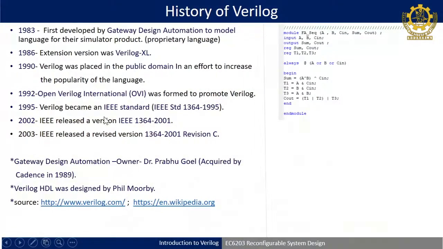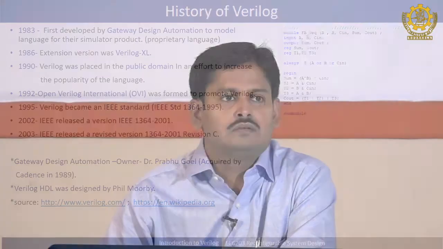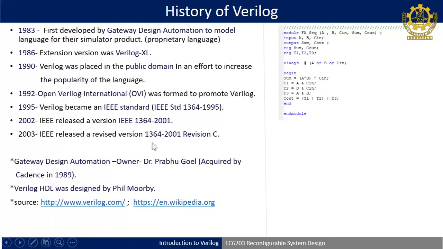In 1995 the first standard version by IEEE was released, called IEEE Std 1364-1995, where 95 is the release year. Later, in 2001, IEEE released another version, 1364-2001, and in this version there were certain modifications for errors suggested by users. So, in 2003 they came up with a revised version, 1364-2001 revision C.